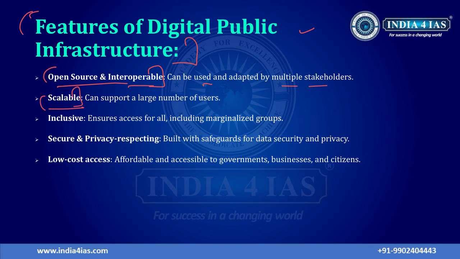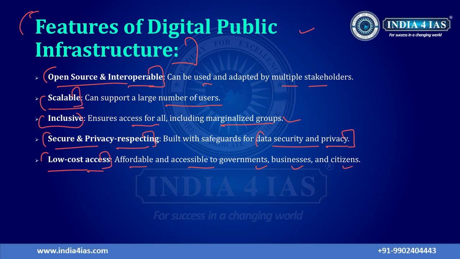Then they are scalable. That means they can support a large number of users. They are inclusive. It means they are accessible to all, including marginalized sections of society. Then they are secure and privacy respecting. They are built with safeguards for data security and privacy, so they do not violate the privacy of citizens. And they are low cost to access. That means they are affordable and accessible to governments, businesses, and also citizens and marginalized groups. So these are the features of digital public infrastructure.